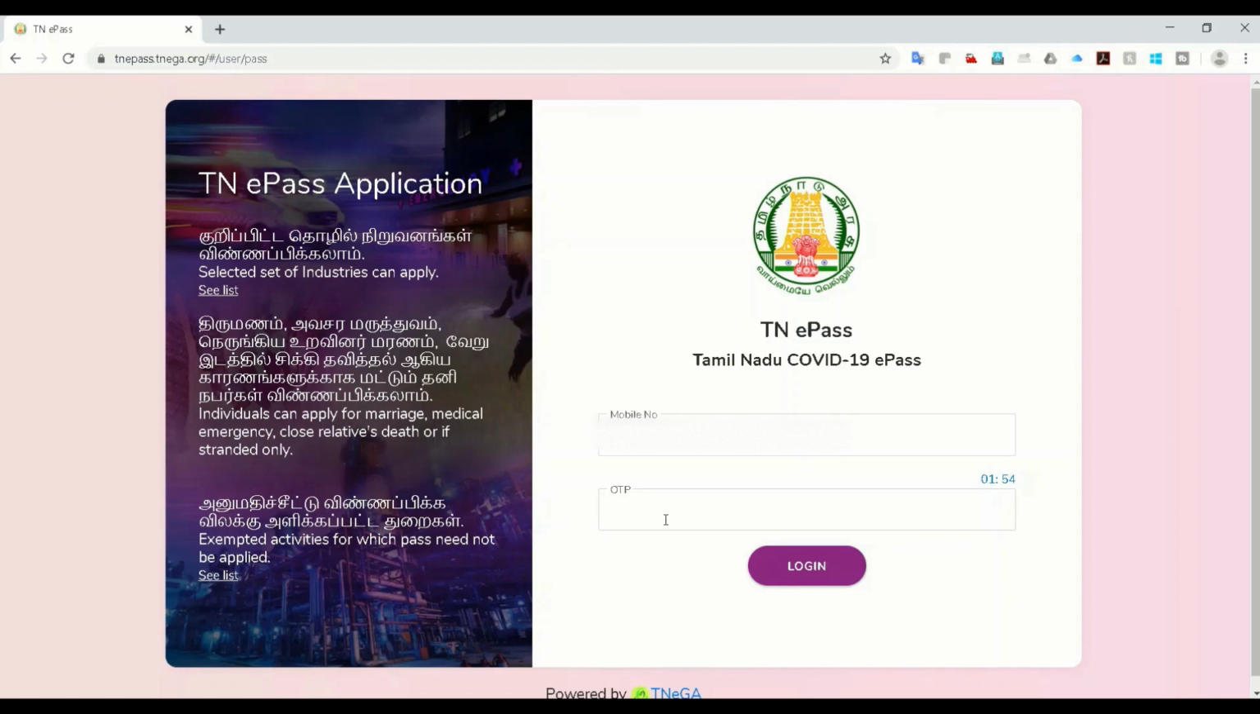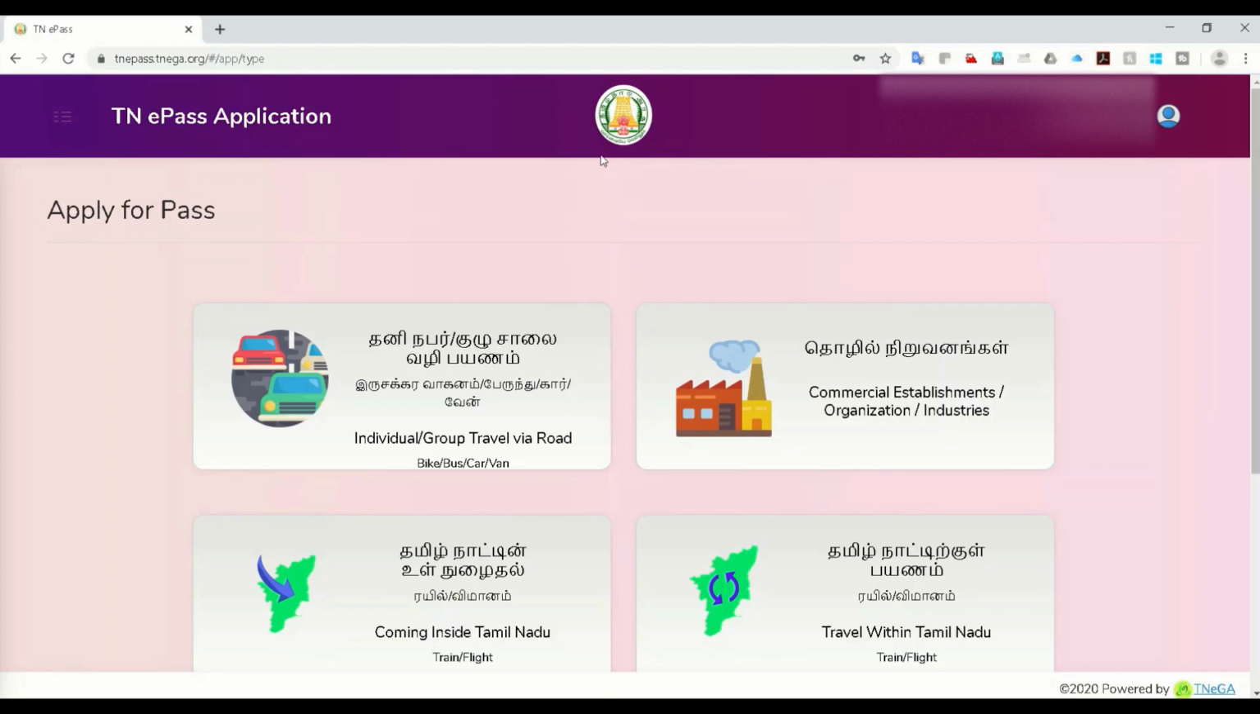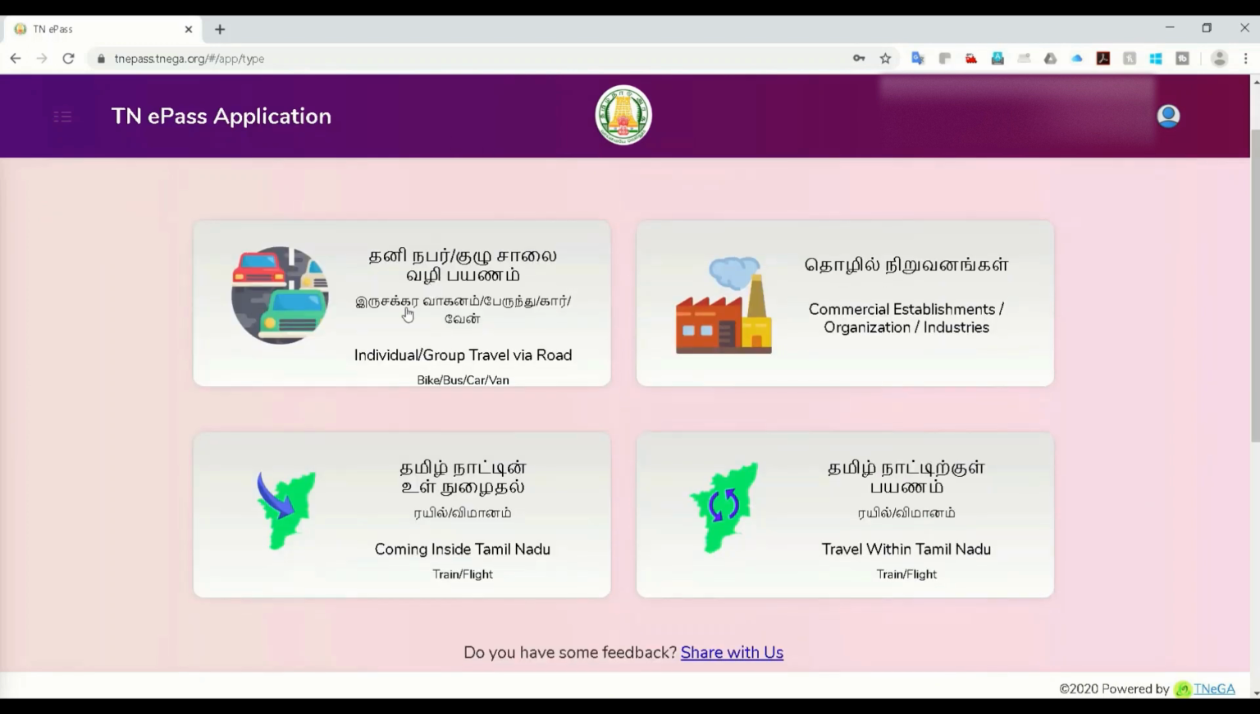I got the OTP immediately. It is 781762. So I log in here. As soon as I log in, I see a lot of options. As I said, individual is the first option here, individual or a group, because you might travel with your friends or relatives also.